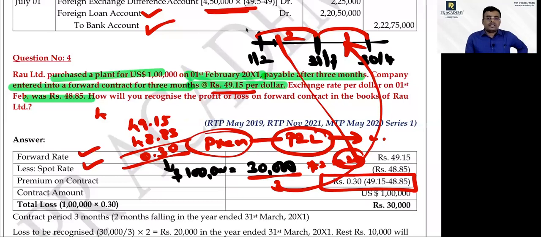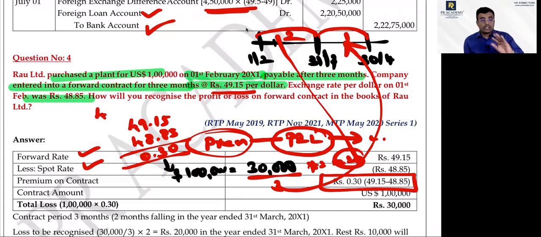Tell me the formula for premium. Forward rate minus spot rate is equal to premium. That premium amount should be charged into the P&L account based on the accrual concept. In my present case, 30,000 is the premium, and 2 months fall in one financial year and 1 month falls in the next financial year. So the 2 months should be debited now, and 1 month should go to the next year. Is it clear?